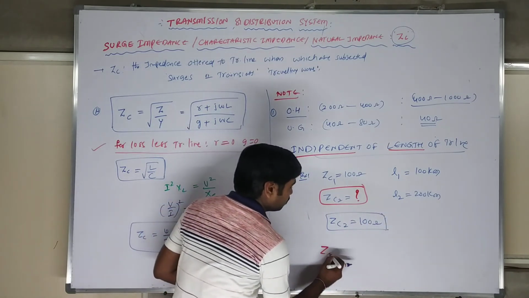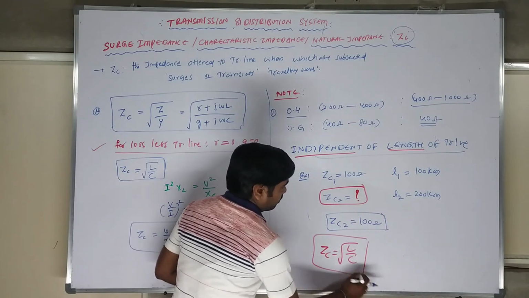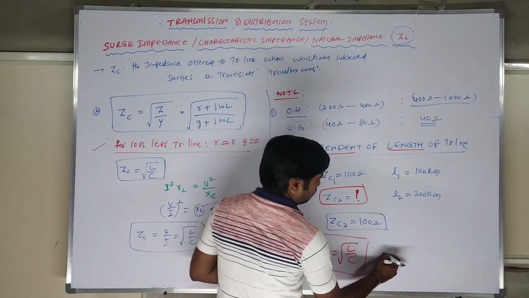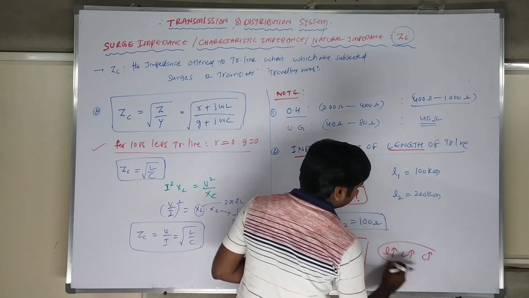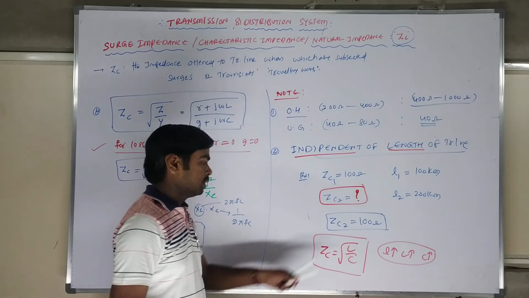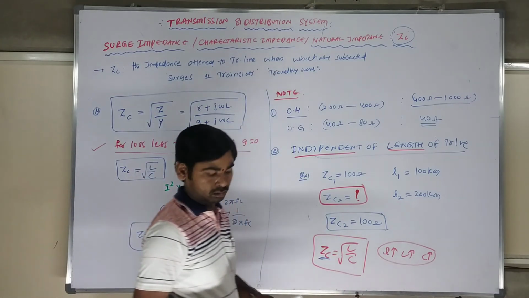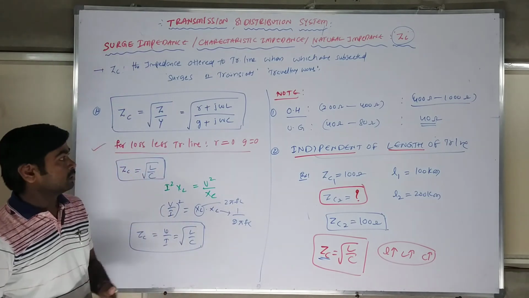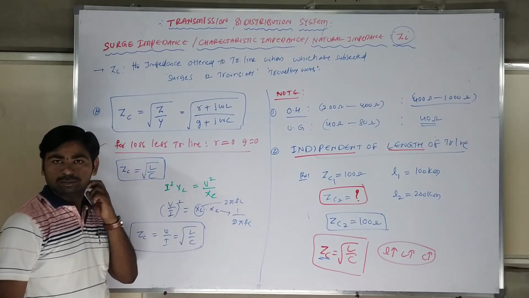Why? Because, as we know, Z_C is equal to the square root of L by C. Whenever the length increases, L is going to increase and C is going to increase. The same ratio is maintained, so it does not change. That is also an important point. This is the surge impedance concept. I hope you are understanding this concept.